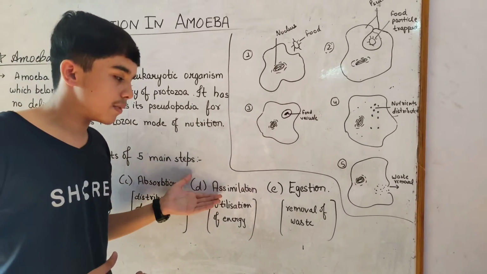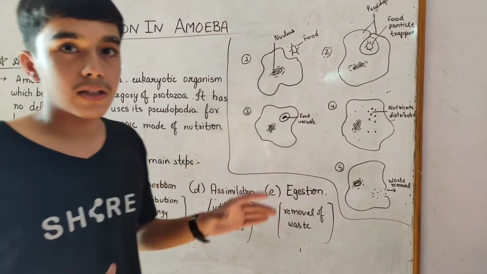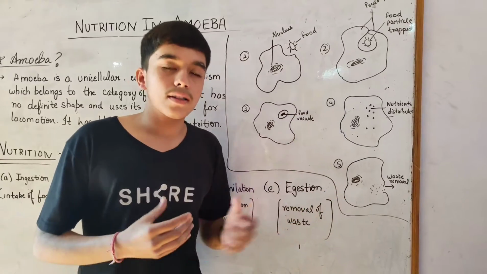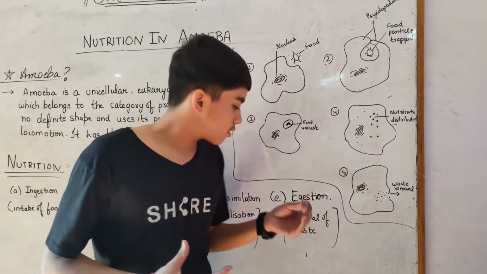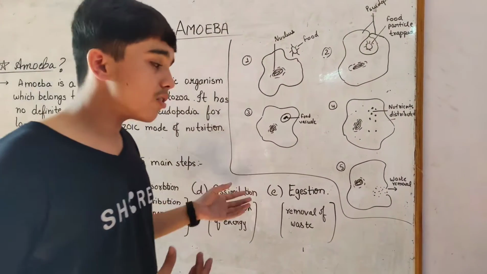Our next term is assimilation. The process of utilization of that energy for the development of amoeba's structure and for carrying out respiration is called assimilation. It is also completed.